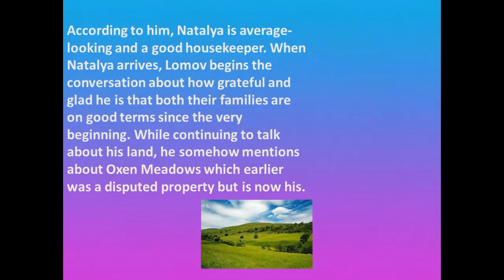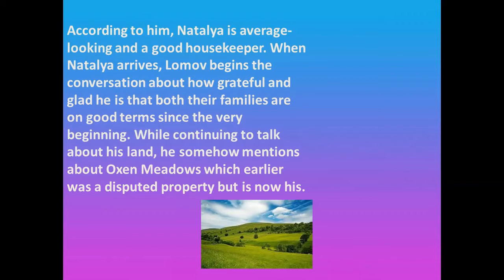So in this part, we find that Lomov is specifying the reasons for liking Natalia. And he says that Natalia is average looking and a good housekeeper. And then Natalia arrives. When Natalia arrives, Lomov begins the conversation about how grateful and glad he is that both their families are on good terms since the very beginning.